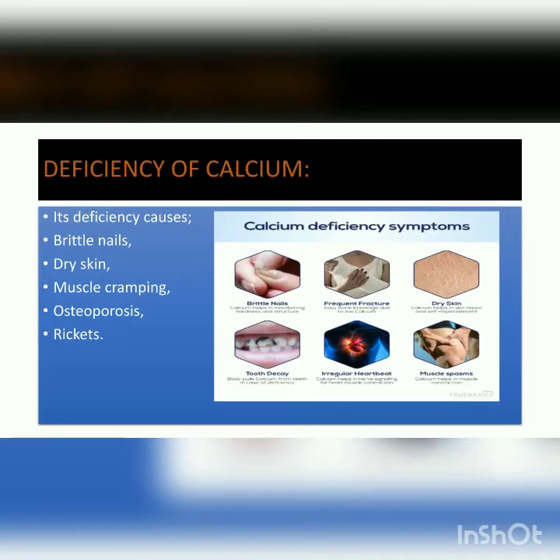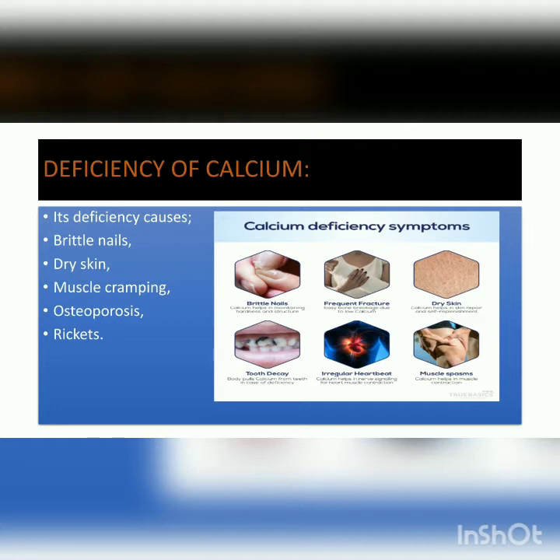Now coming towards the deficiency of calcium. What is deficiency? The lesser amount of calcium. If calcium is not present in a proper amount, what will happen? The deficiency of calcium causes brittle nails, dry skin, muscle cramping, osteoporosis and rickets. As you can see the brittle nails in the picture, and dry skin when the skin is completely dry.